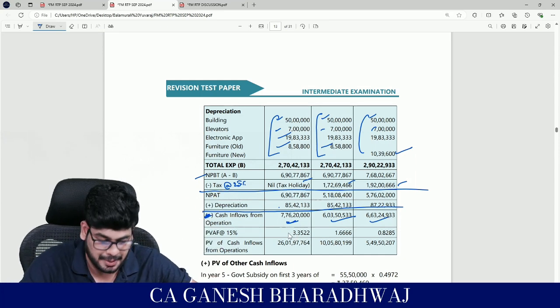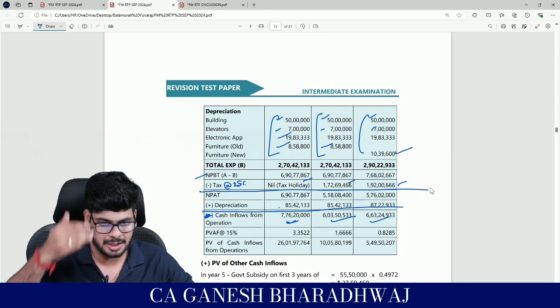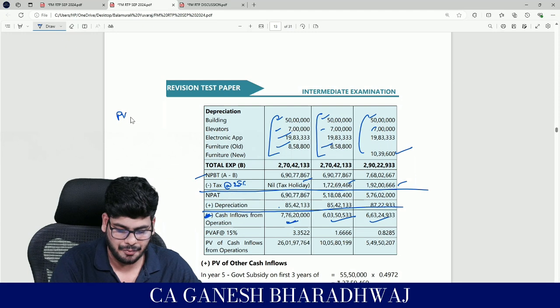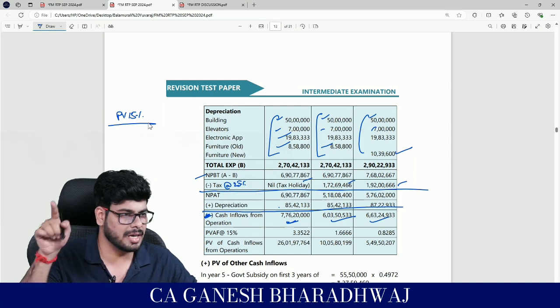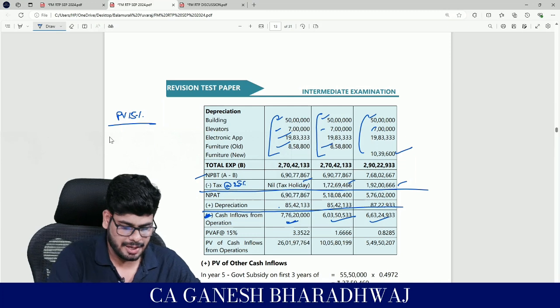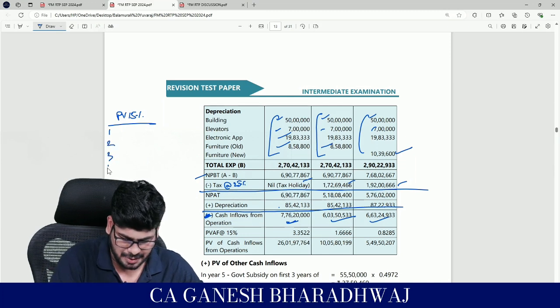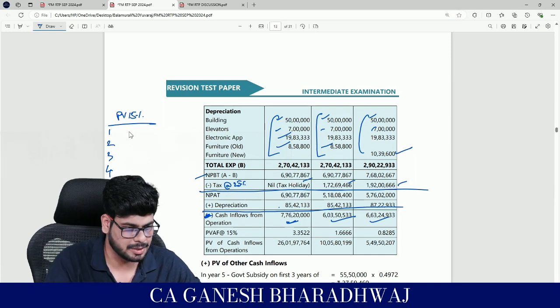So when we are doing this, what do we need to do? Here the present value factors, what do you do? You guys know how to prepare this present value table, right? So present value factors for 15%. Even if it's not given in the question, here they have not given, you can do it, right? 1 divided by 1.15 is equal to, and you can put it. Okay, so for the first 5 years we will do. So 1 divided by 1.15 is equal to, how much is that?